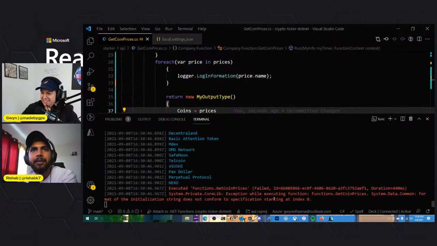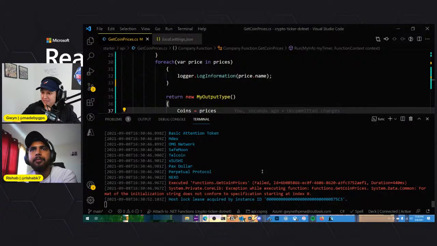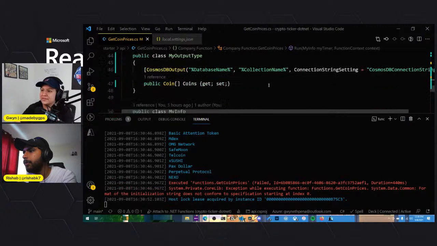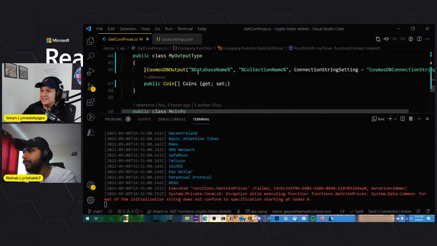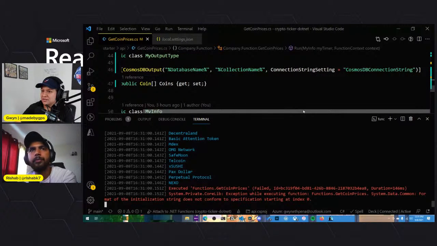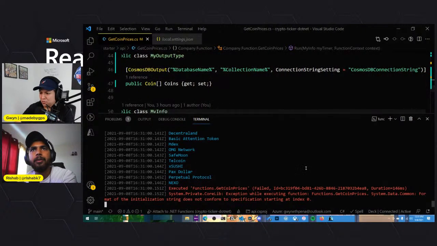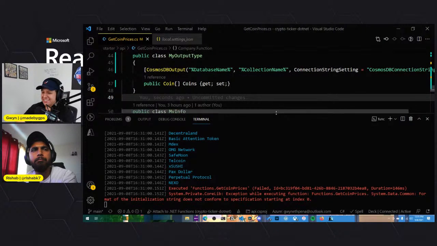What? Exception executing function. Format of the initialization string does not conform to specification starting at index 0. Let's see, database, collection name, connection string, Cosmos DB connection string. Wait, format. System.Data.Common format string does not conform to specification starting at index 0.